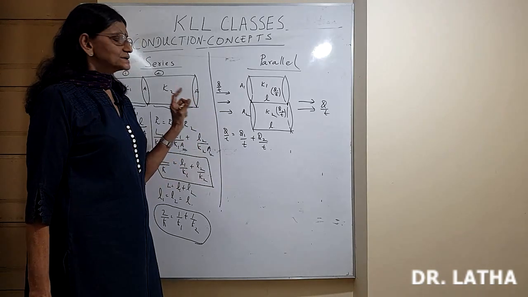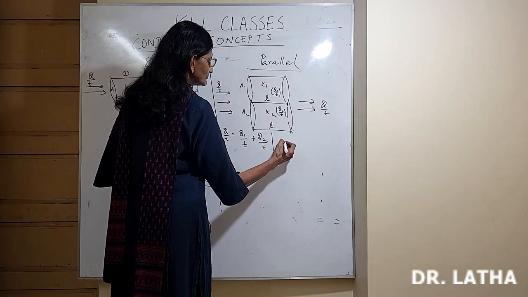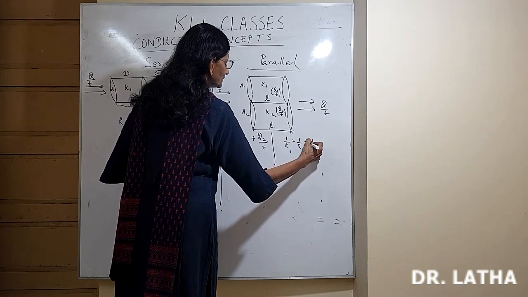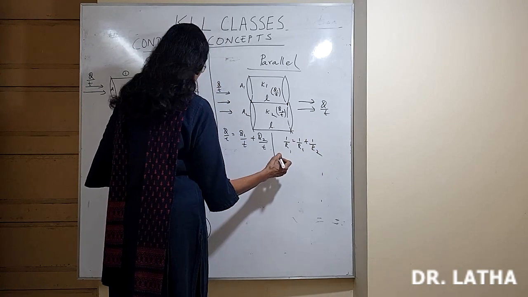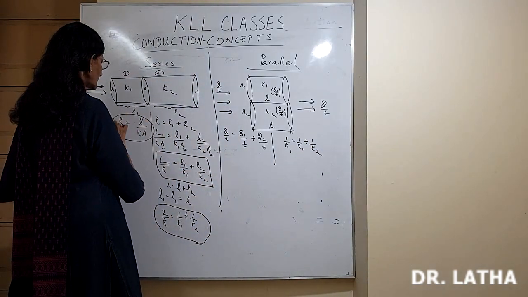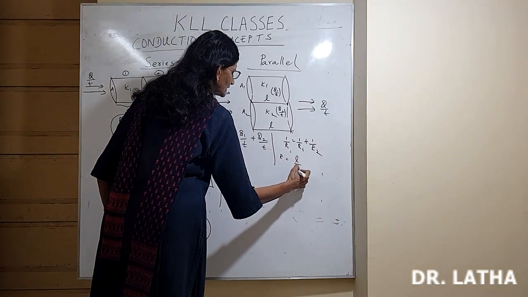In current electricity, for resistors in parallel we had the formula 1 by R is equal to 1 by R1 plus 1 by R2. What is R we wrote earlier? R is equal to L by Ka. I am writing it here once more. R is equal to L by Ka.